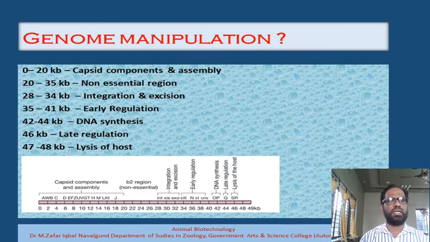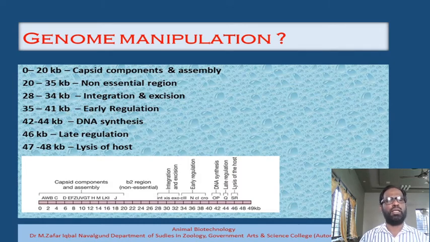And the next cluster is the 35 to 44. This is called the early regulation. Whatever genes are necessary for the early regulation of DNA synthesis, all of them are present in the 35 to 41 kilobase pair.